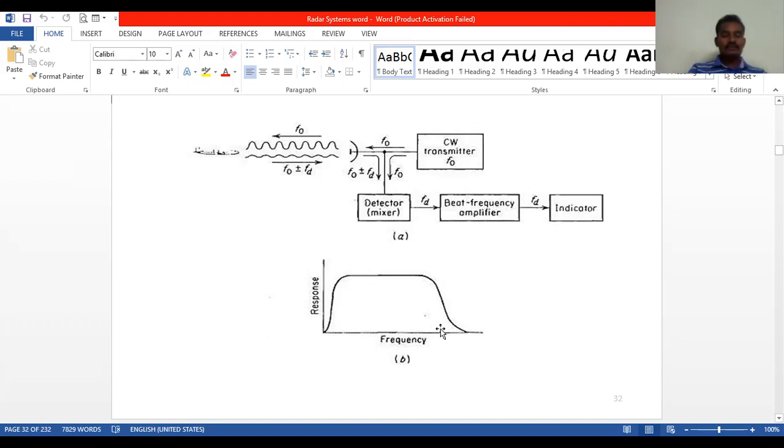So the low frequency cutoff must be high enough to reject the DC component caused by the stationary targets, but it must be low enough to pass the smallest Doppler frequency. So the lower cutoff frequency will pass the lowest or smallest Doppler frequency, whereas the upper cutoff frequency is selected to pass the highest Doppler frequency. Here the indicator may be a pair of earphones or a frequency meter.